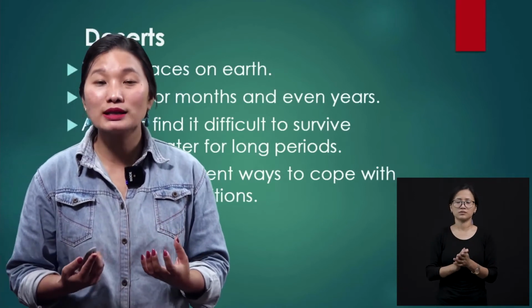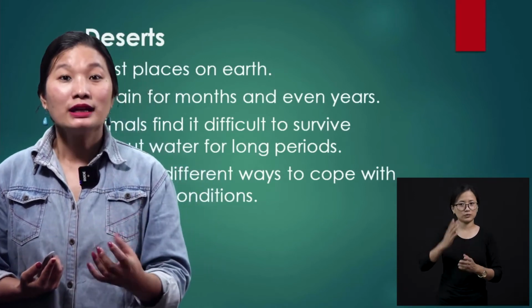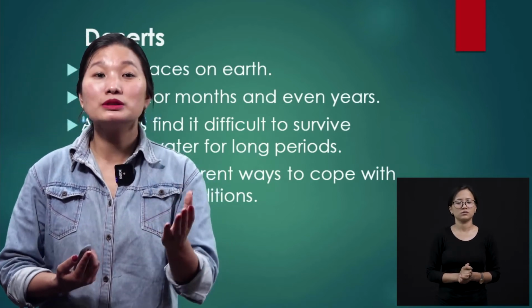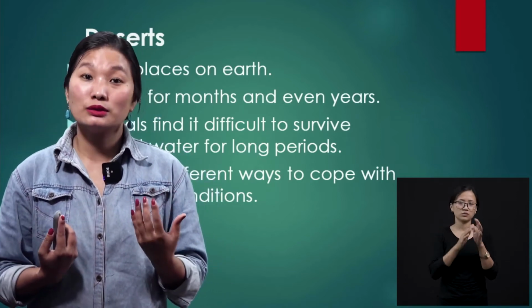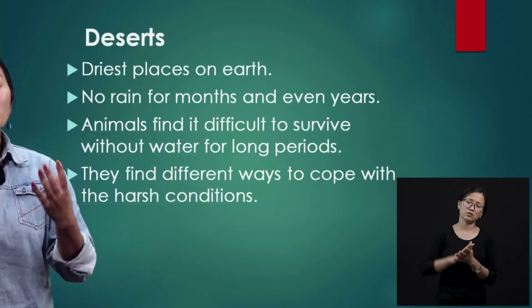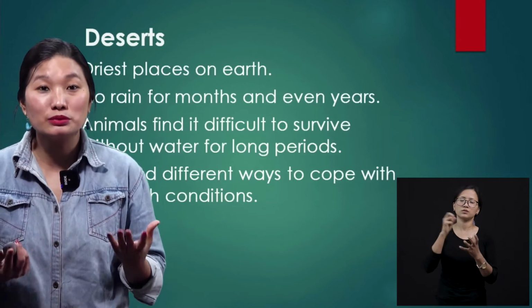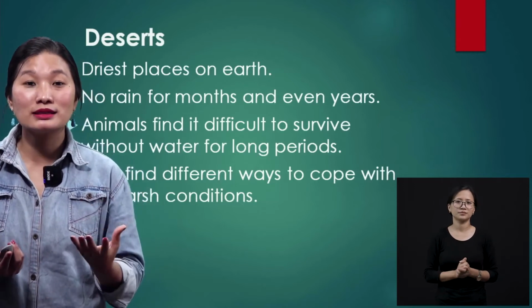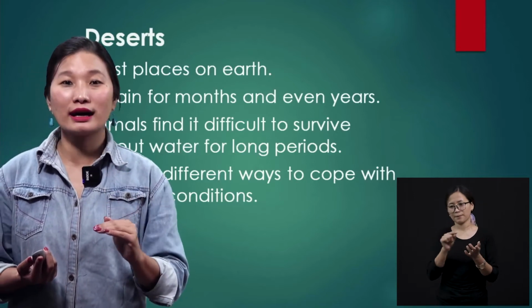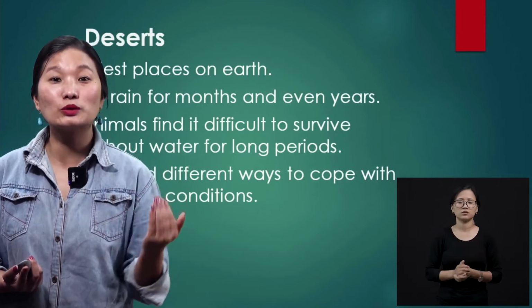Because the other plants would find it difficult to survive in that region, we find the cactus. And so the gerbils would just go and hide themselves during the scorching sun, and they would come out only at night, or they would go and hide themselves in the burrows, okay? We know that rats and mice live in burrows under the ground.